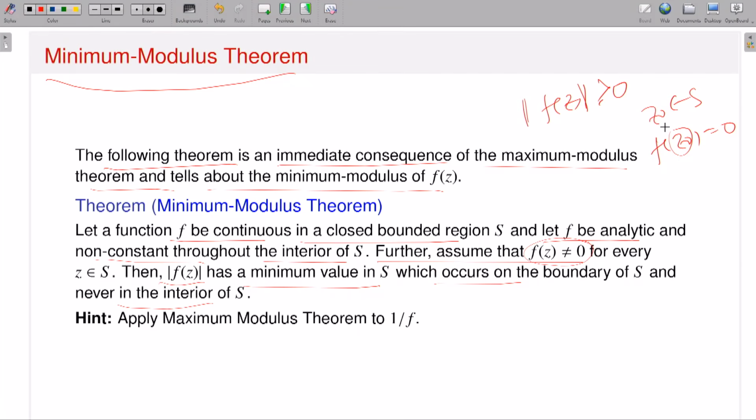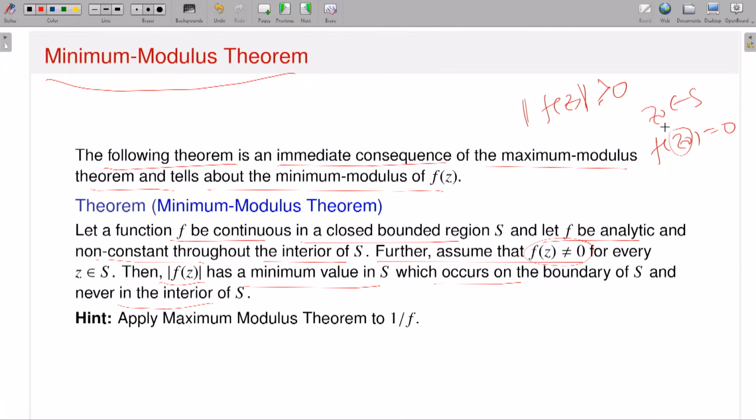So now if I have assumed that f of z is non-zero for every z in S, then modulus of f of z attains the minimum value, because I am starting with a closed bounded set and my function f is continuous. In the interior it is analytic and non-constant. Then modulus of f attains minimum value, and the minimum is attained only on the boundary, not in the interior, like in the maximum modulus theorem. But the proof follows as a consequence of maximum modulus theorem.